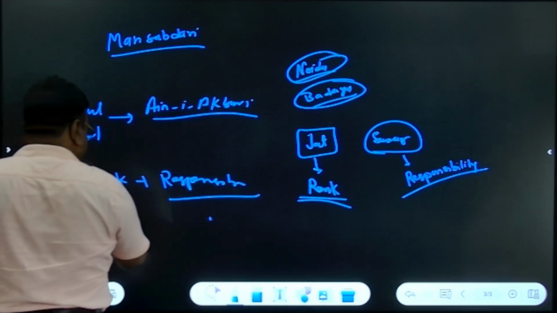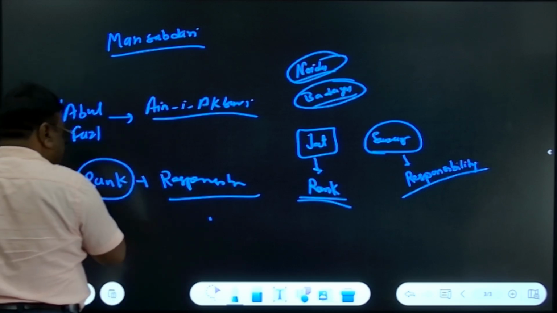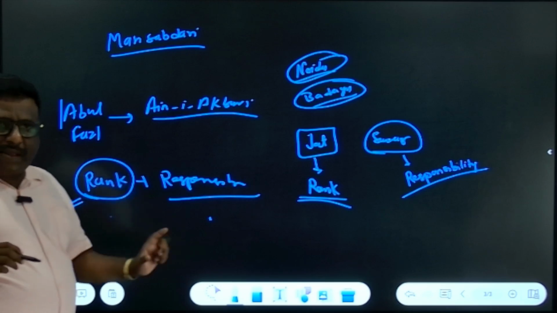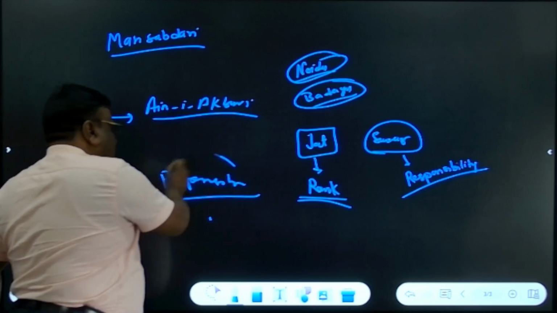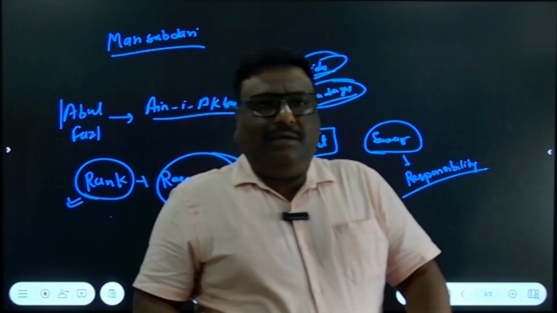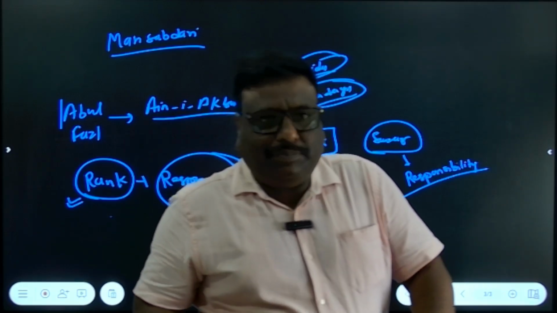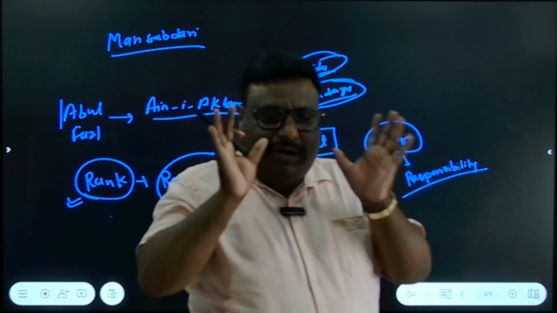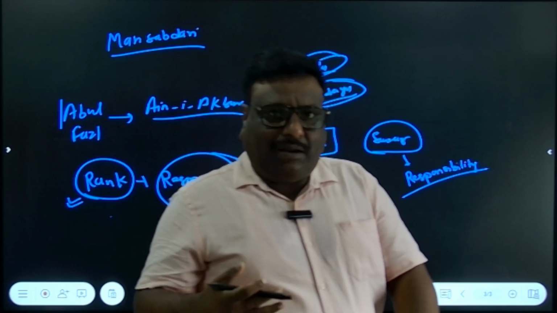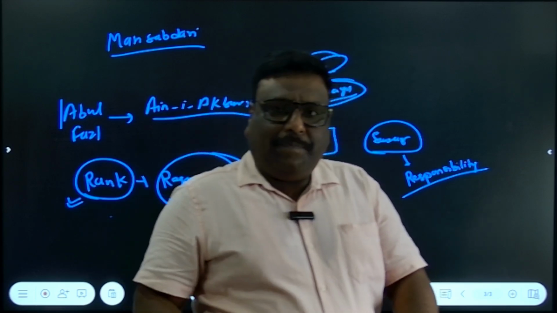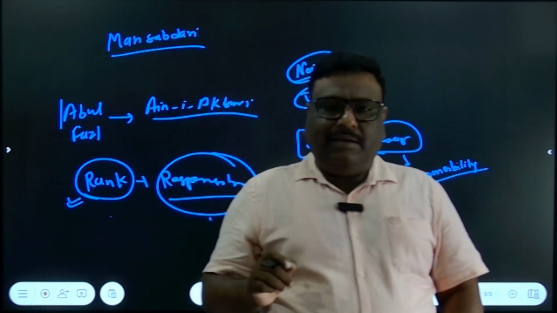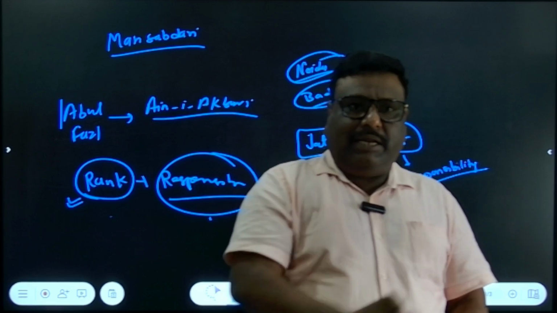A Mansabdar is entitled to a fixed salary on the basis of rank, and on the basis of the Savar, additional perks would also be assigned, and the total salary would be fixed finally. At the time of appearance of a Mansabdar in front of the king, the total salary was fixed and given in the form of Jagir.